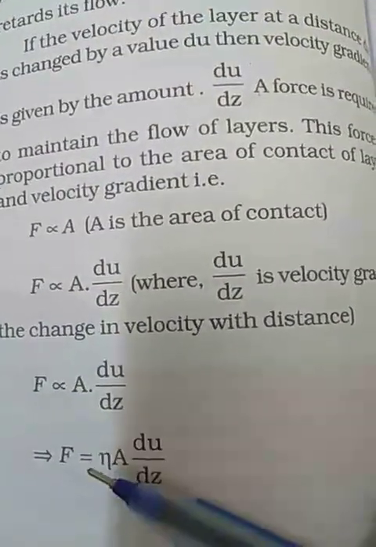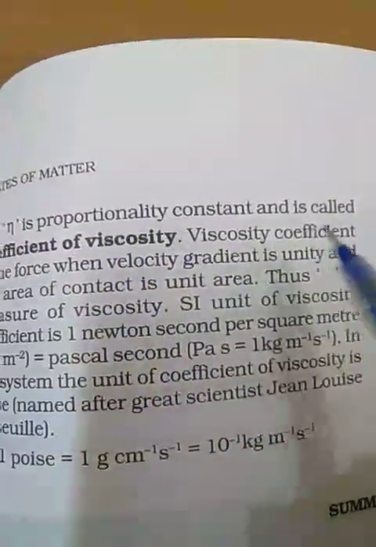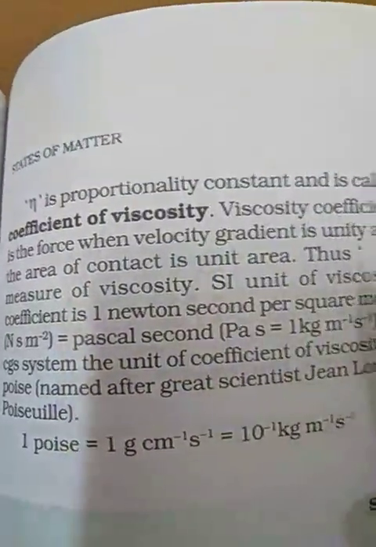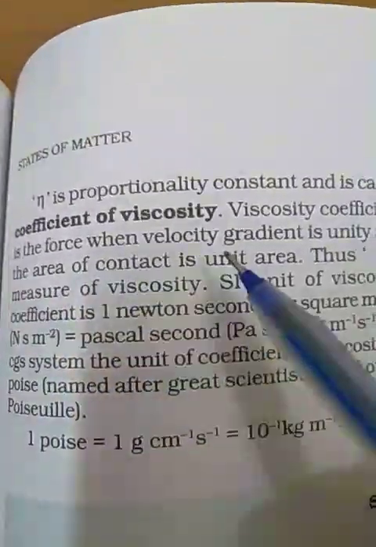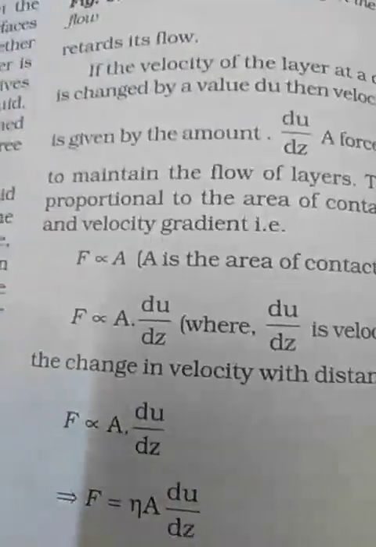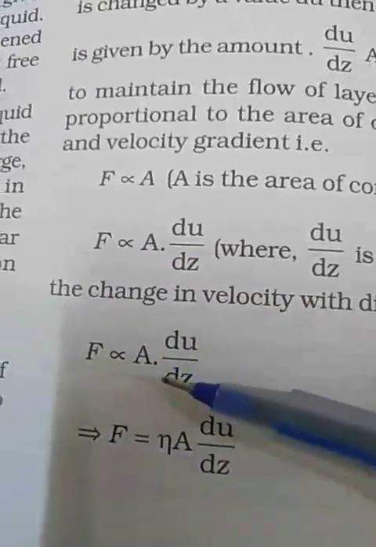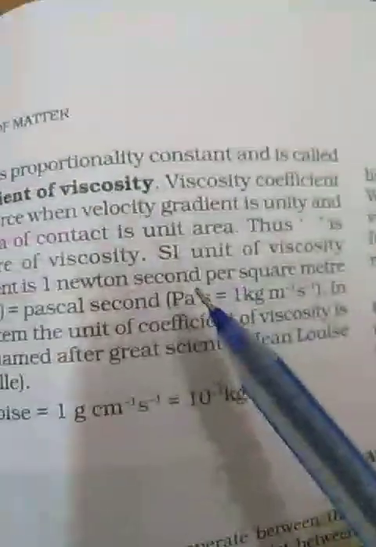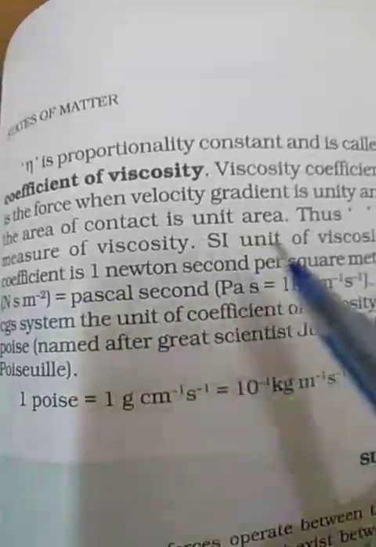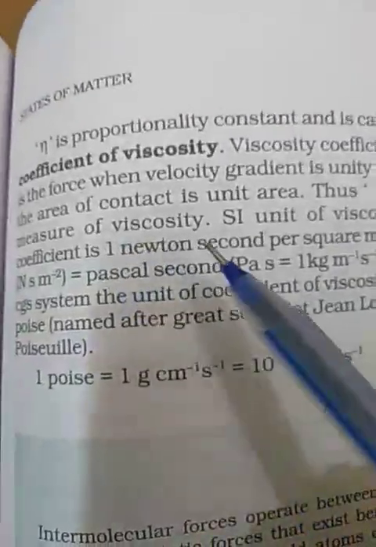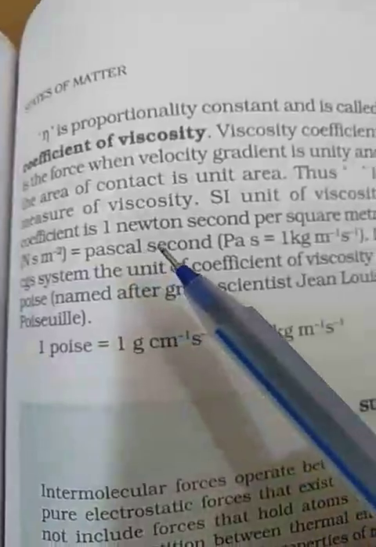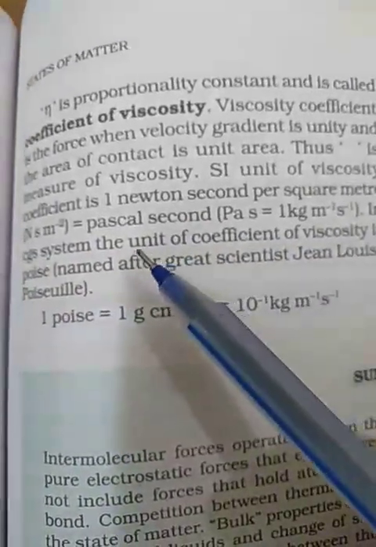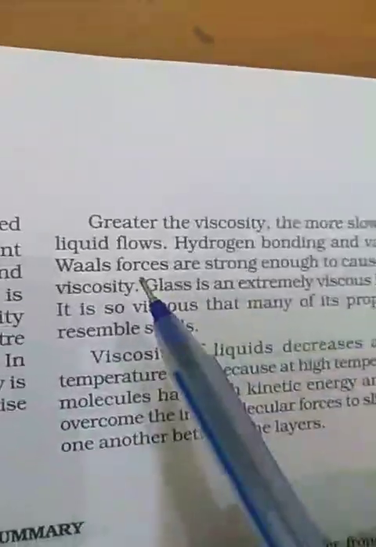The proportionality is removed by this constant: F equals eta A du upon dz, where eta is the proportionality constant and is called the coefficient of viscosity. The viscosity coefficient is the force when the velocity gradient is unity. Okay, du upon dz is unity. So F is directly proportional to A. Thus eta is a measure of viscosity. The SI unit of the viscosity coefficient is Newton second per square meter. Okay, the greater the viscosity, the more slowly the liquid flows.